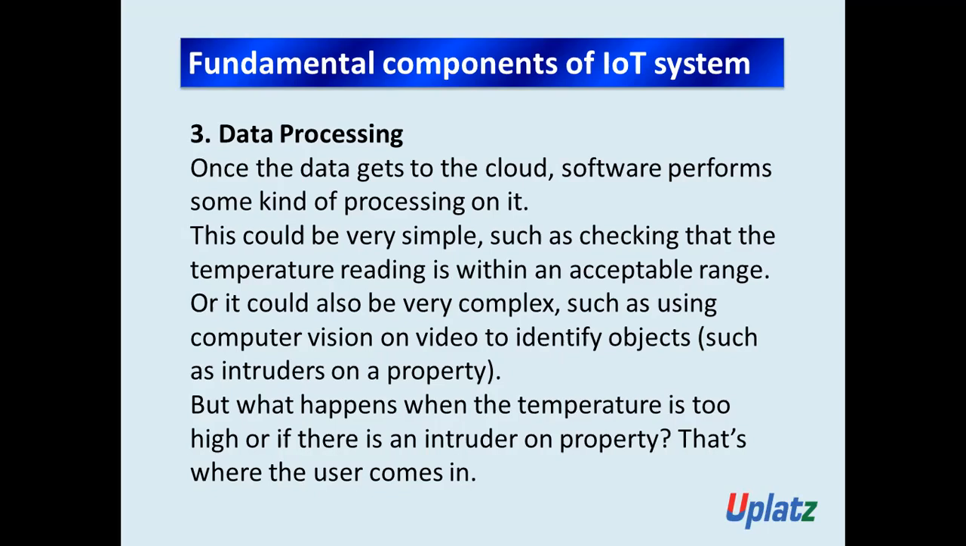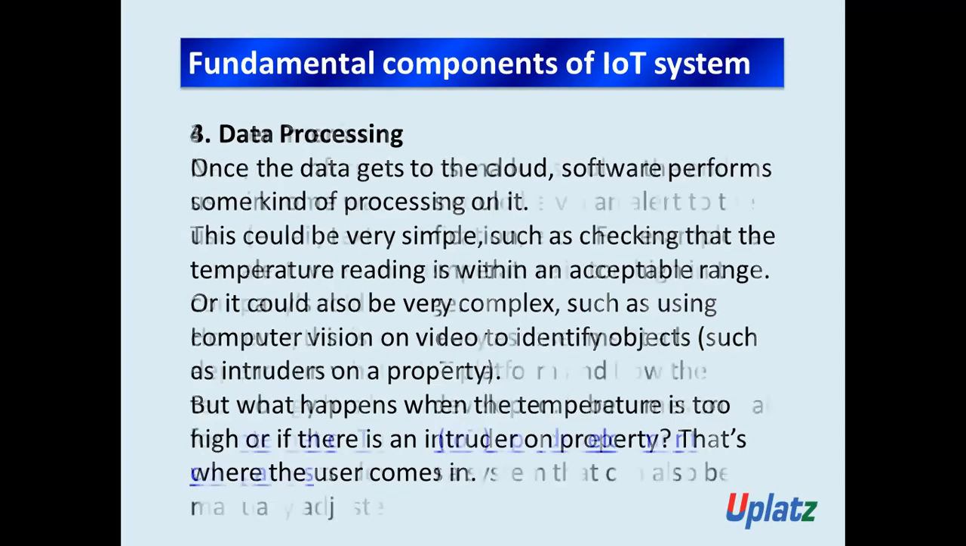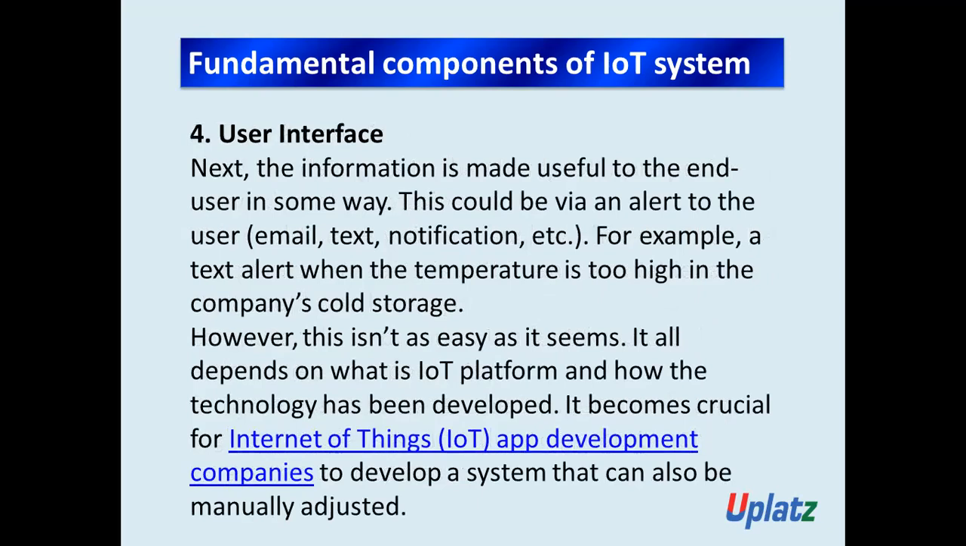So there comes the need of a user. That's where the user comes in. The fourth step here is the user interface. The information is made useful to the end user in some way. This could be via an alert to the user, for example, a text alert when the temperature is too high in the company's cold storage.